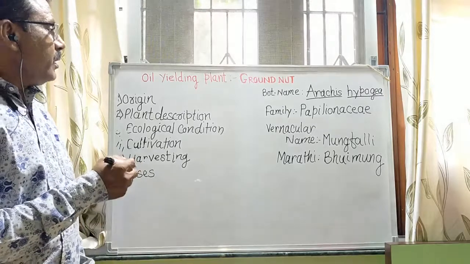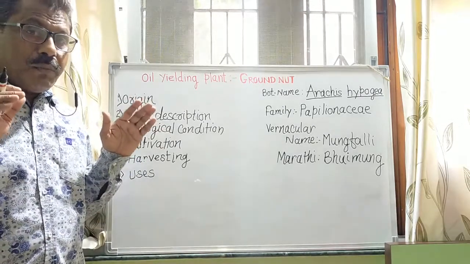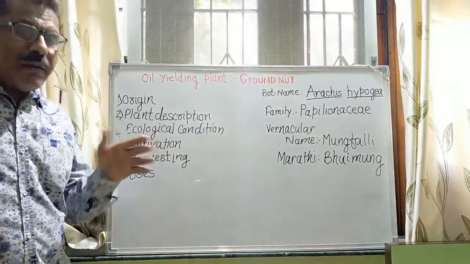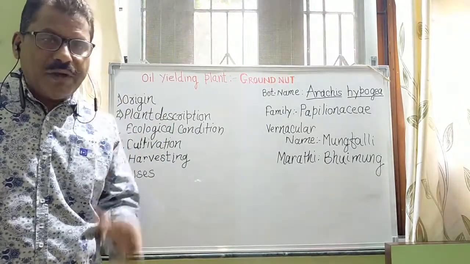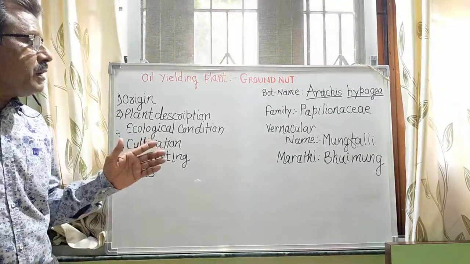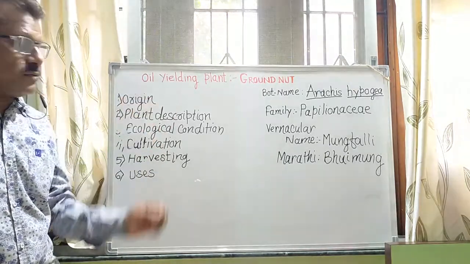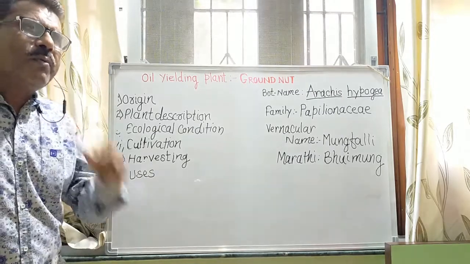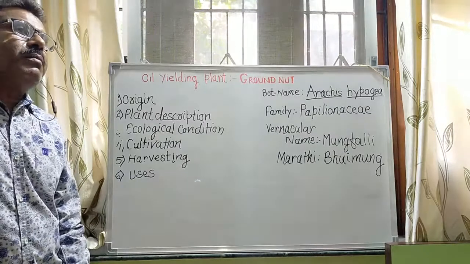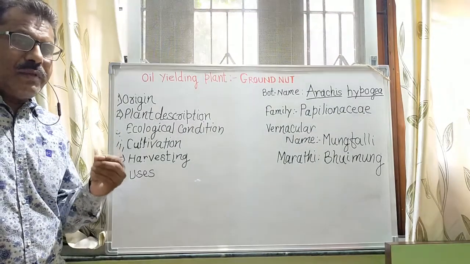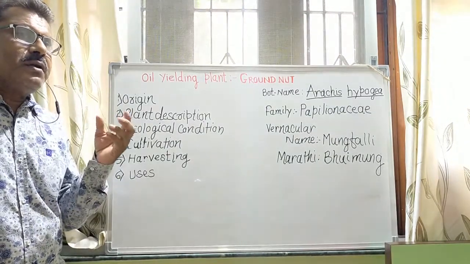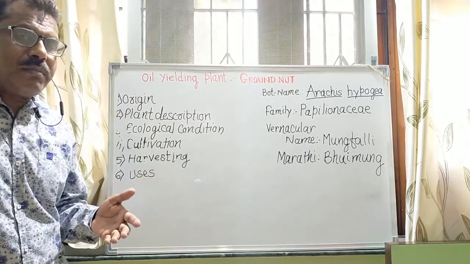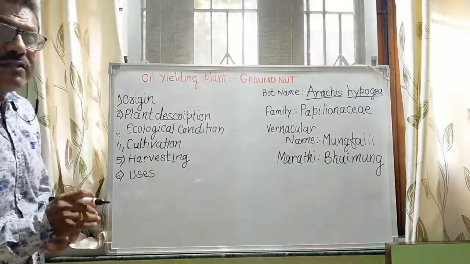So before going to the syllabus, there are already 4 units and we start directly with the syllabus. So, economic botany: the botany which is concerned with the economic value of different plants is called economic botany.